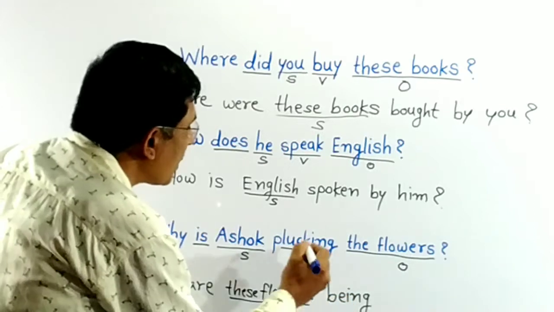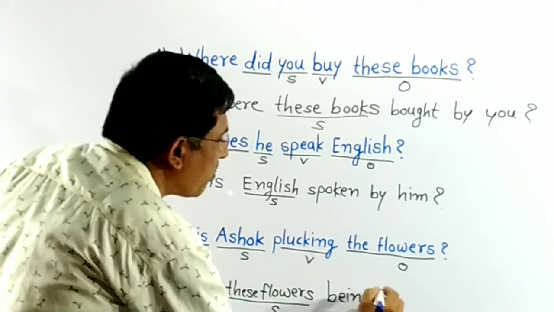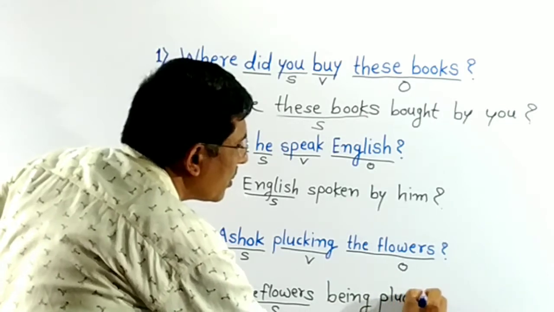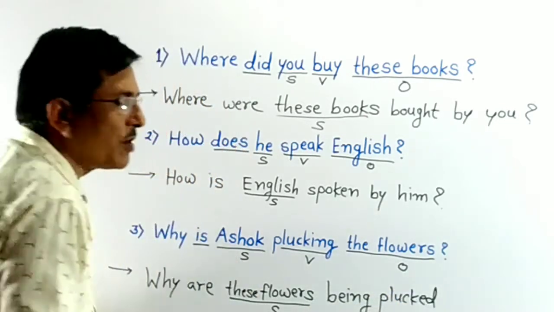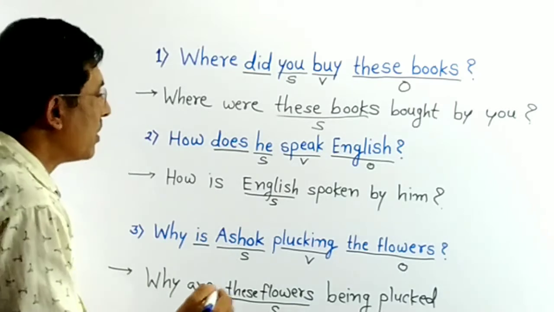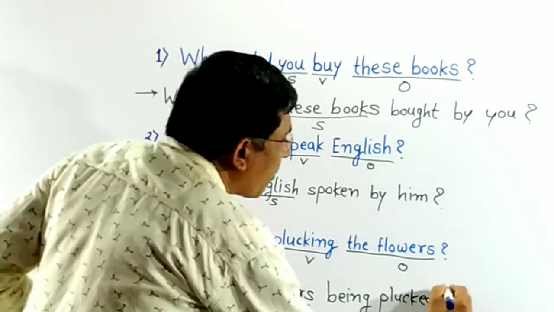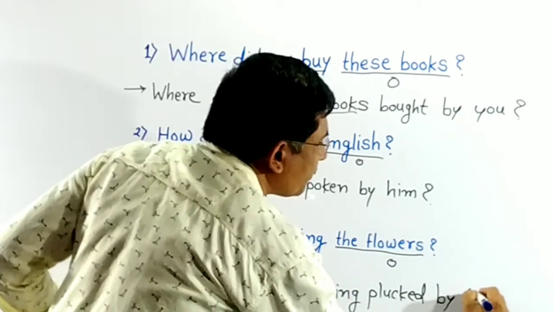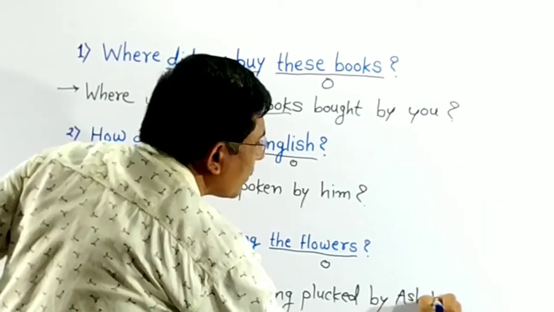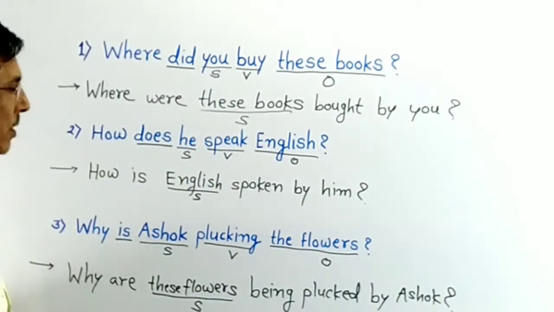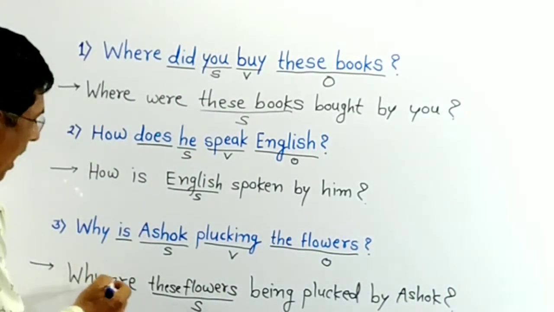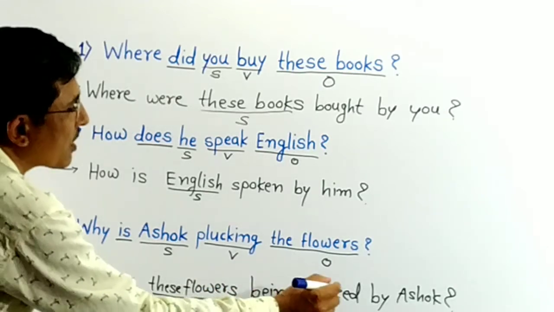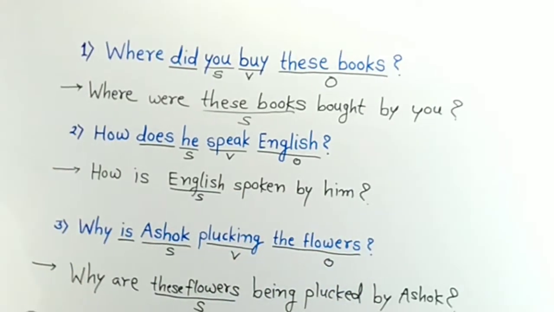So being is there. Now write V3 form of plucking, plucked. In passive voice we use V3 form of main verb. Then write by preposition and write Ashok here. And what is the answer here? Why are these flowers being plucked by Ashok?